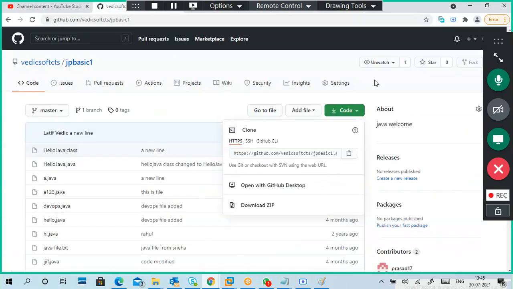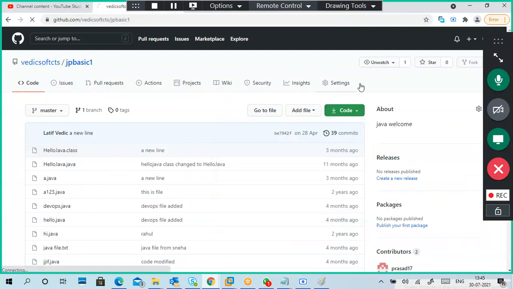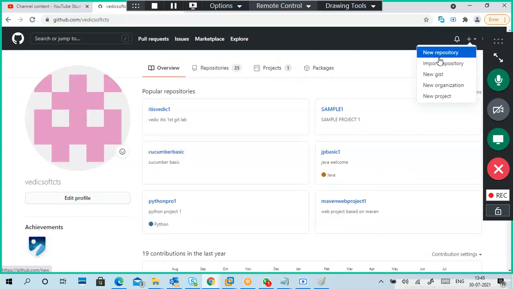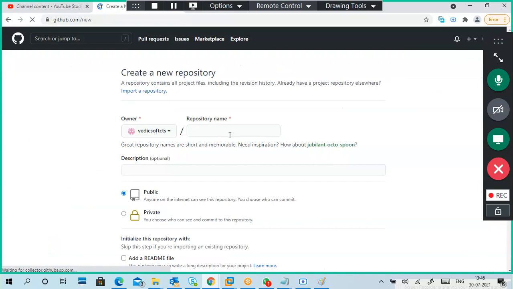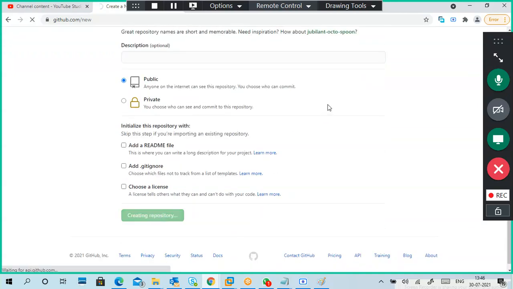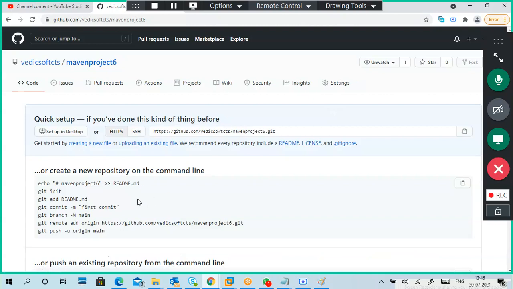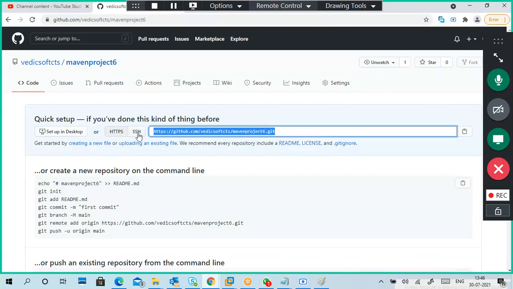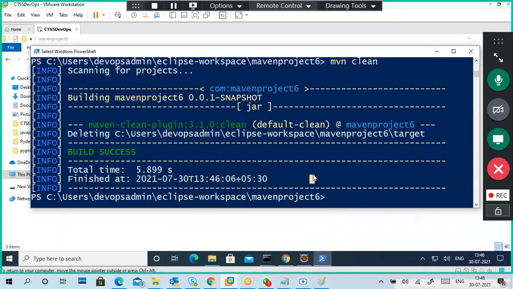Meanwhile, I will create a Git link here: Maven project 6 for batch 6, and copy this link. You can do it directly from Eclipse also, no problem, but I'm doing it from here.